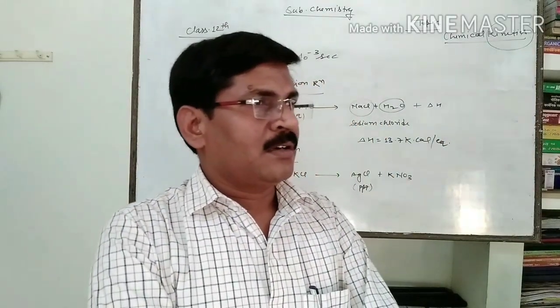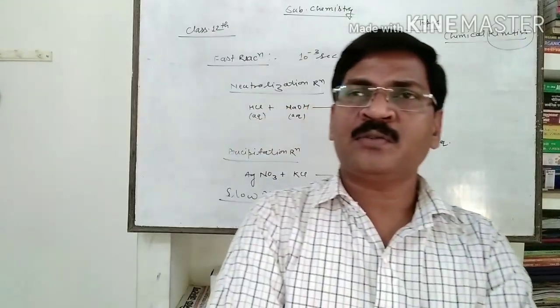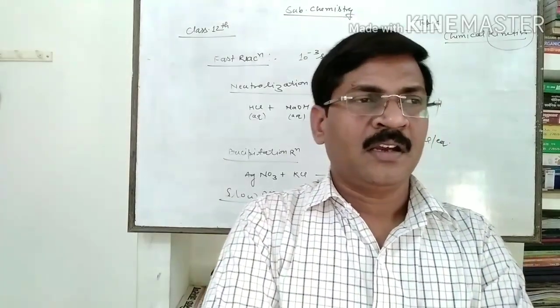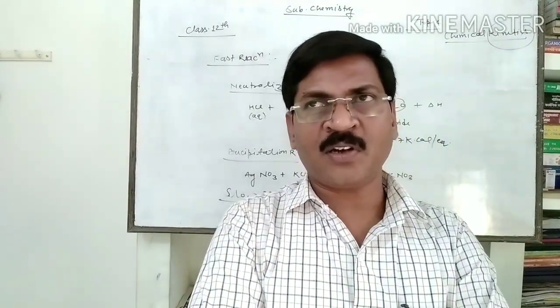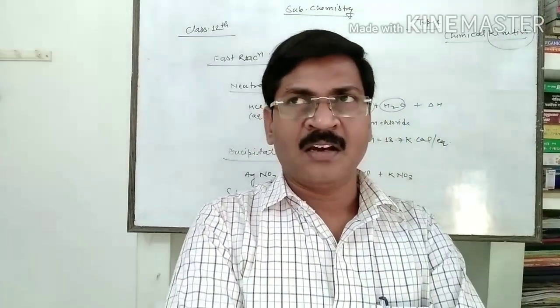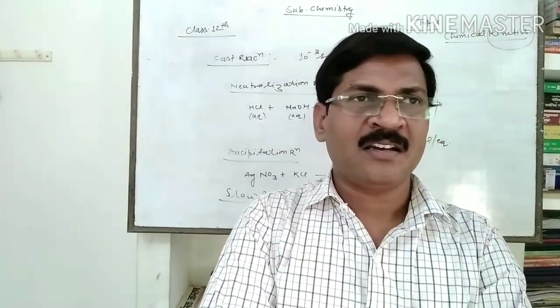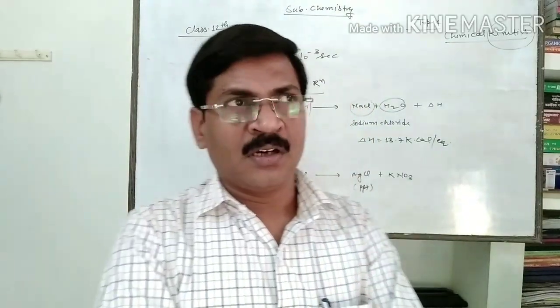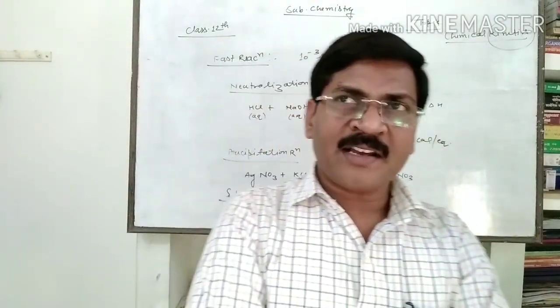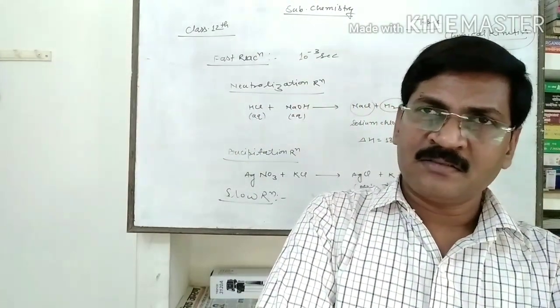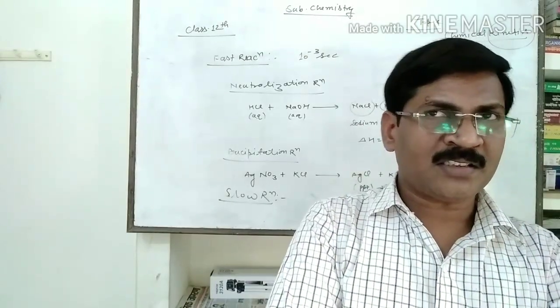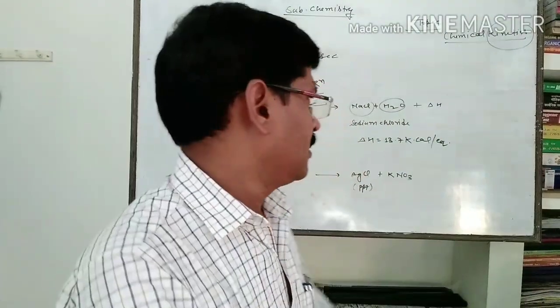Another example is the reaction of hydrogen with oxygen in the absence of a catalyst in the atmosphere, which also takes as long as a year. So these are the reactions taking a long time, known as slow reactions.